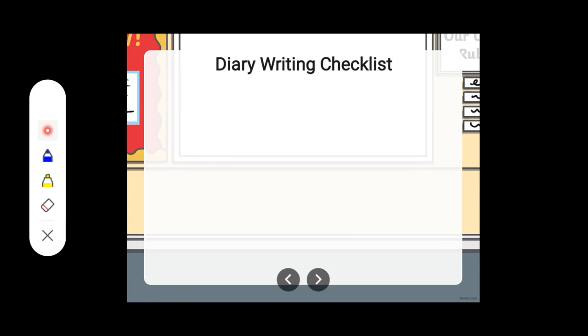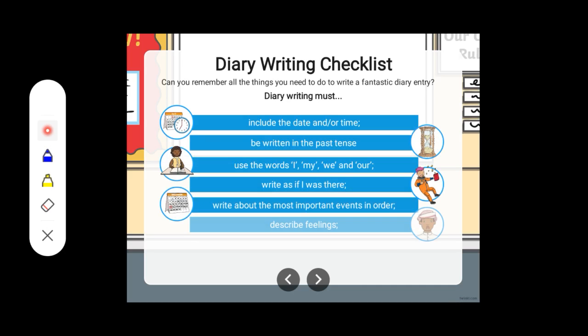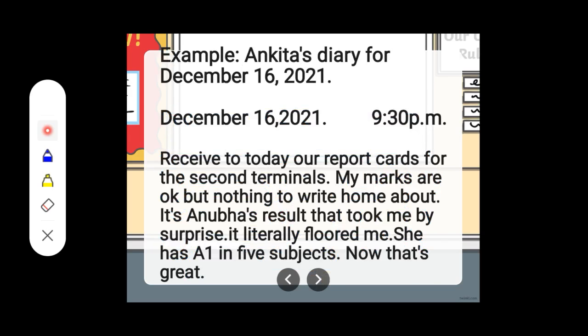Now let us go through the checklist what we have to include in our diary writing while writing the diary. First, include the date or time. Write it in a past tense. Use the words such as I, my, we, and our. Write as if I was there. Write about the most important events in order. Describe feelings. Use time linking words, example next, first, and then, and talk about where events happen.